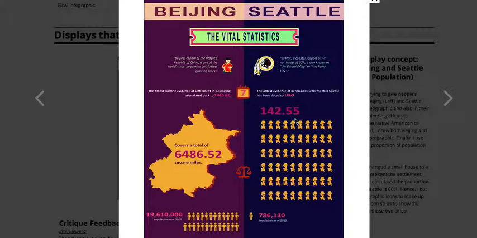Since the geographic area of Beijing is 60 times the geographic area of Seattle, I listed 60 silhouettes of Seattle to represent the real area proportion between these two cities. Finally, I use people icons to represent the proportion of population in those cities. Here is Beijing and here is Seattle.